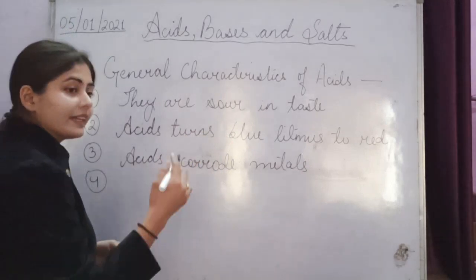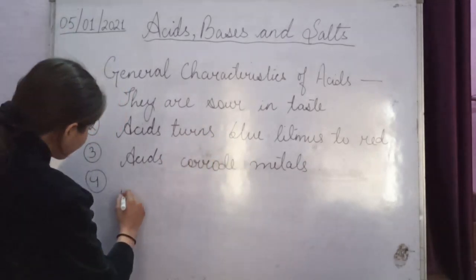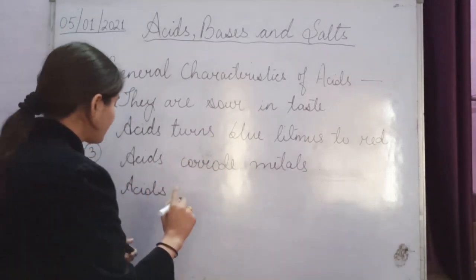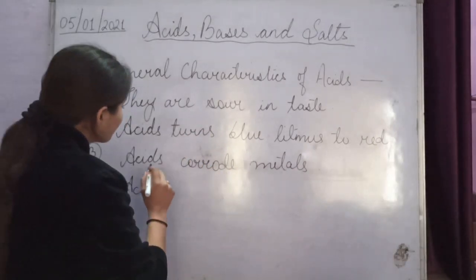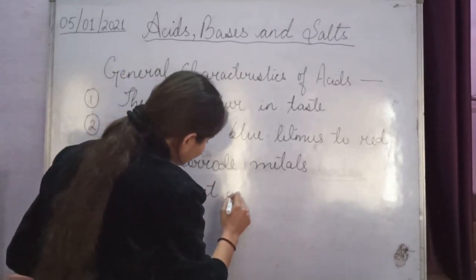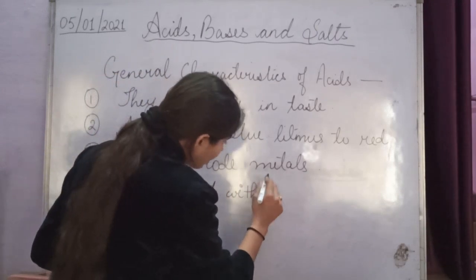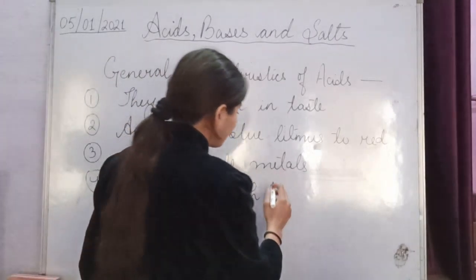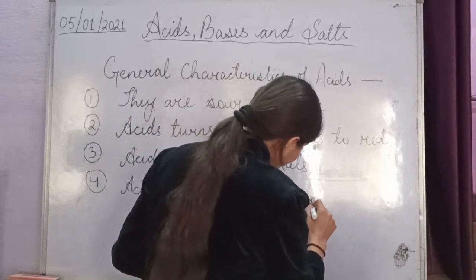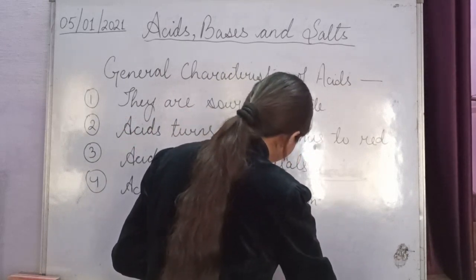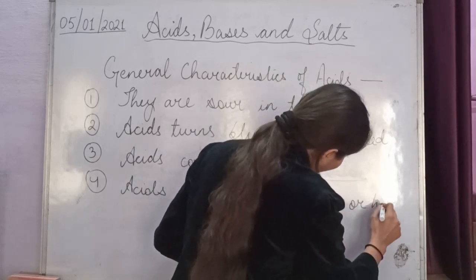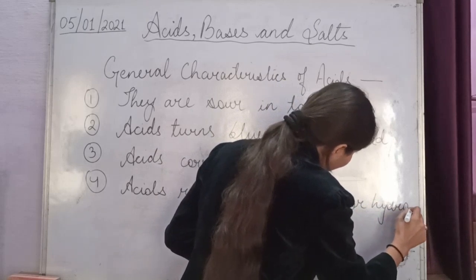I gave the example also in the last session, and today I will give it again to revise. So acids react with carbonates or hydrogen carbonates.